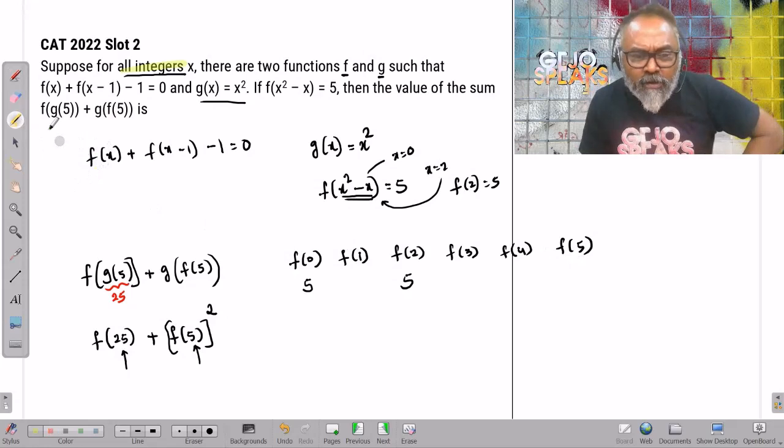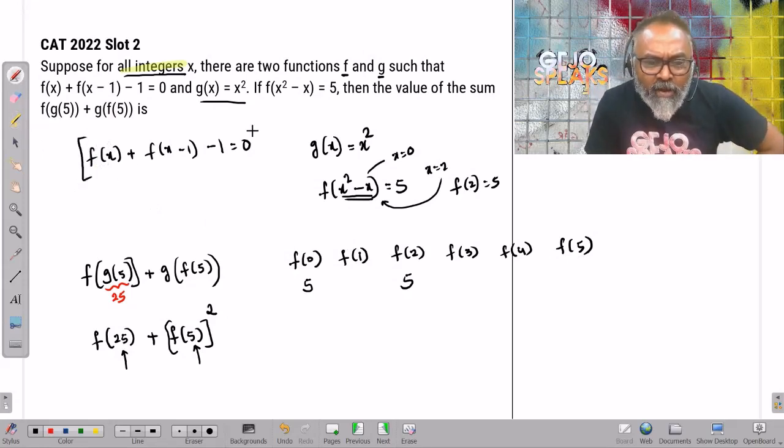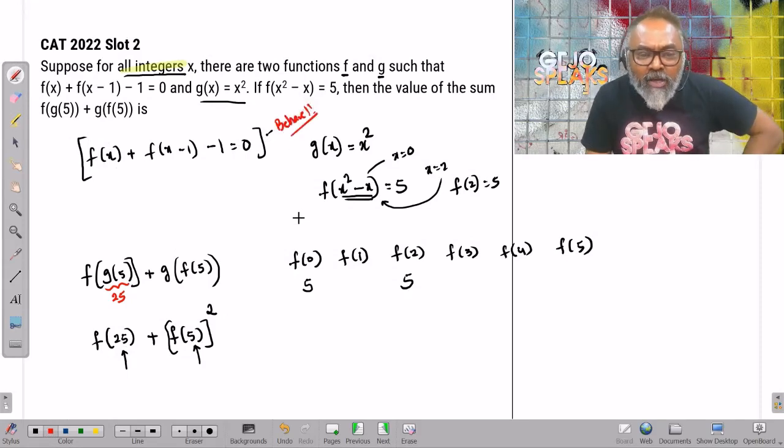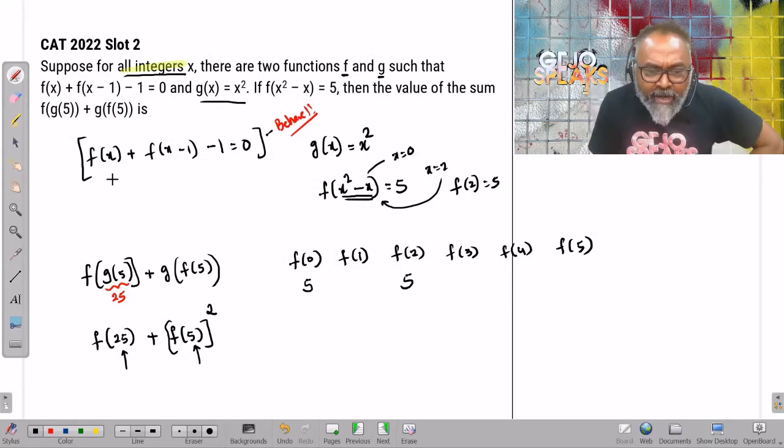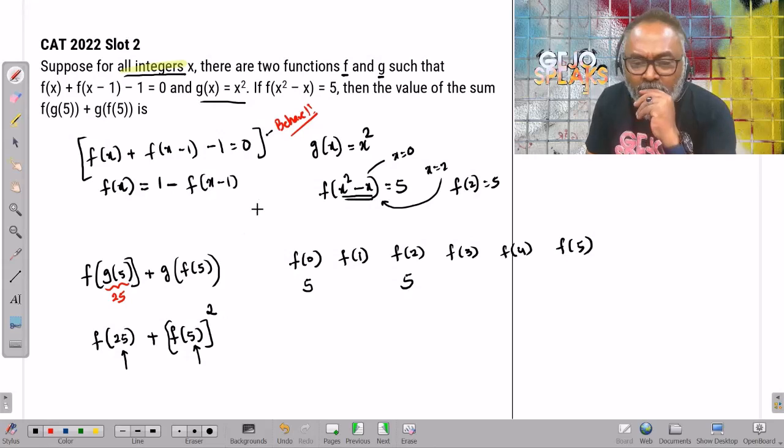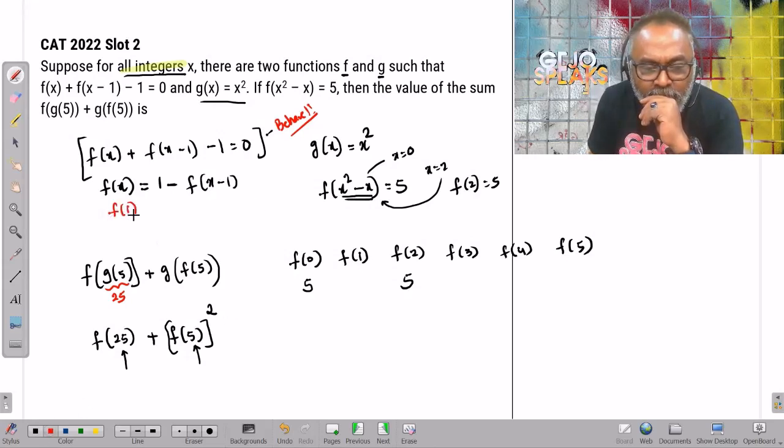Wait a minute. This is telling me how the sequence behaves. That's all it's telling me. Why? Because if I take f of x and put everything on that side, it is 1 minus f of x minus 1. How do I interpret this? If I want to find out f of 1, all that means is 1 minus f of 0.